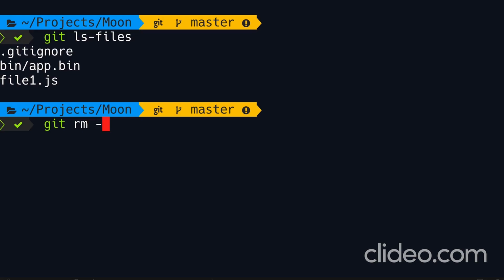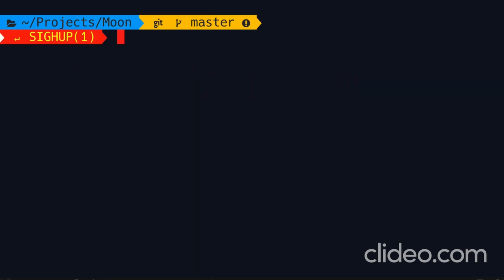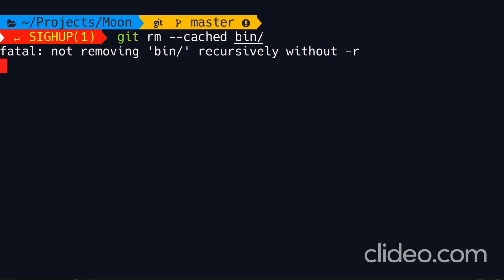How? Well, let's add -h for a quick help. So we type git rm, then we can add 0 or more options. Now here we have this option called --cached. With this, we can remove stuff only from the index. Index is the old term for the staging area. So when you look at Git documentation, most of the time you see index. So using this option, we can remove the bin directory from the index. So git rm --cached bin/.